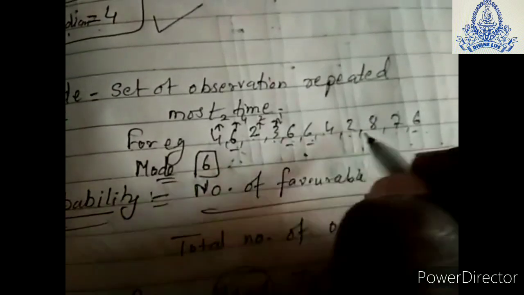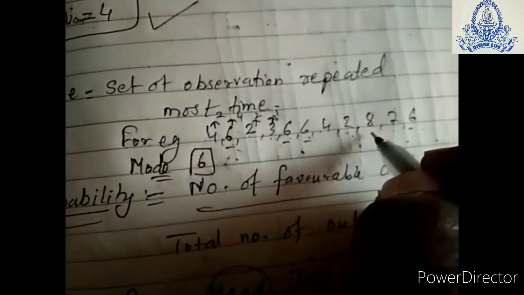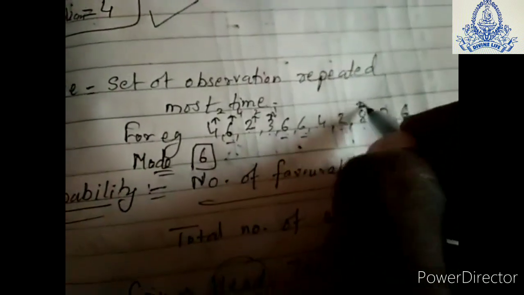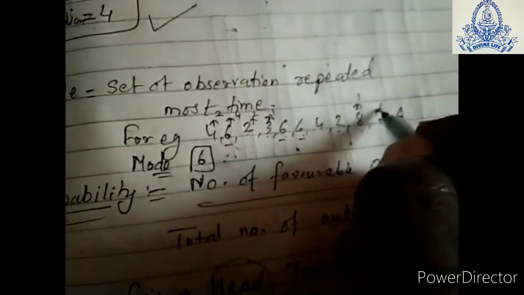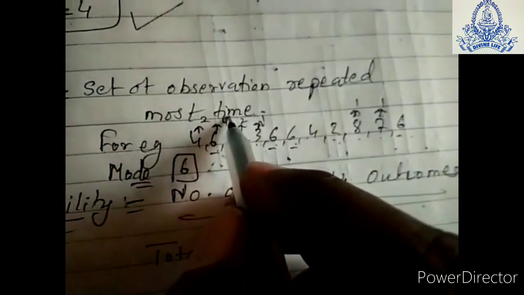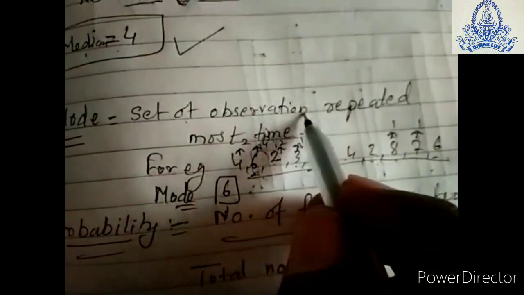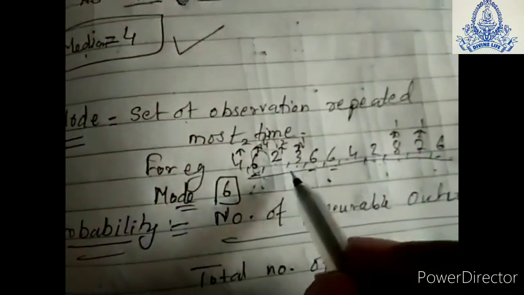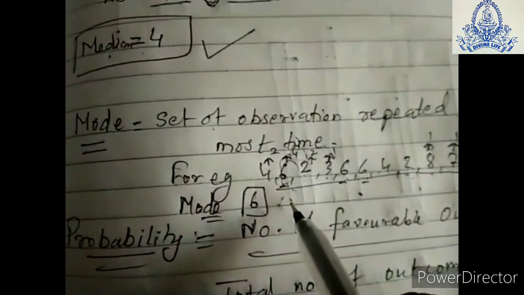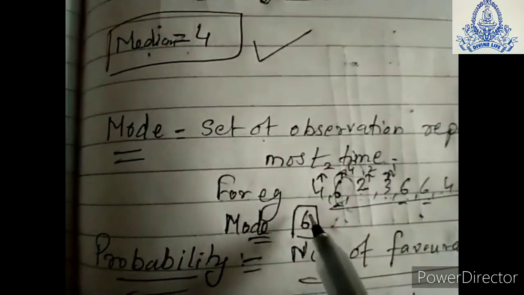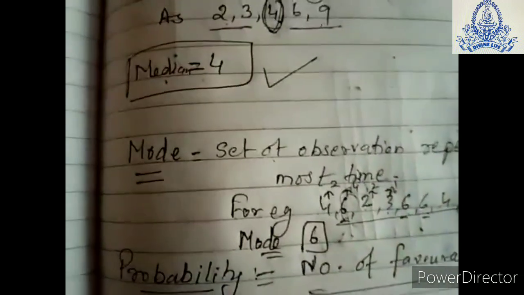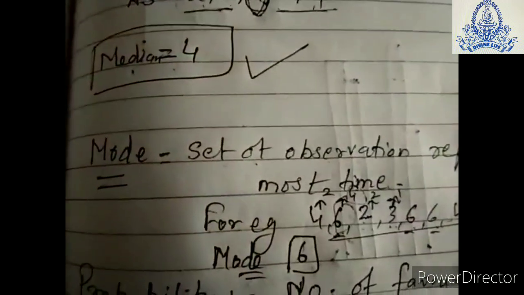4 we have already done, already 2 counted. 8 is repeating 1 time. 7 is repeating 1 time. So the highest number of repetitions is 4 times, that is 6. So 6 is the mode of this given data. The mode is the observation repeated the most times. 6 is repeating more times than any other number. That's why the mode of this data is 6.